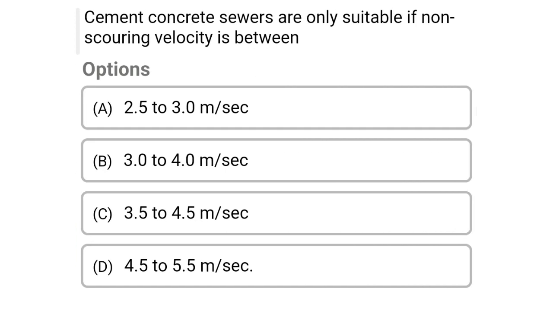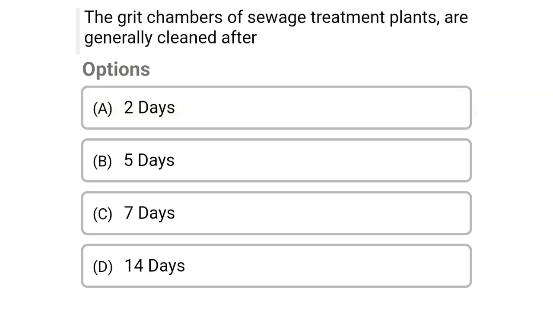So next question, cement concrete sewers are only suitable if non-scouring velocity is between option A 2.5 to 3 meter per second, option B 3 to 4 meter per second, option C 3.5 to 4.5 meter per second, option D 4.5 to 5.5 meter per second. So the correct answer is option A 2.5 to 3 meter per second. So next question, the grit chambers of sewage treatment plants are generally cleaned after option A 2 days, option B 5 days, option C 7 days, option D 14 days. So the correct answer is option D 14 days.